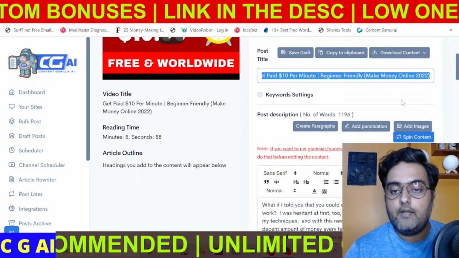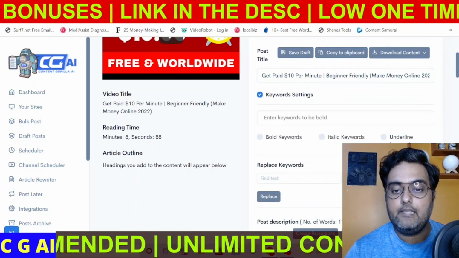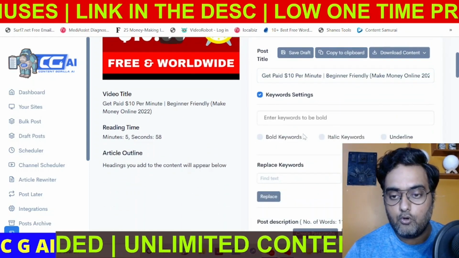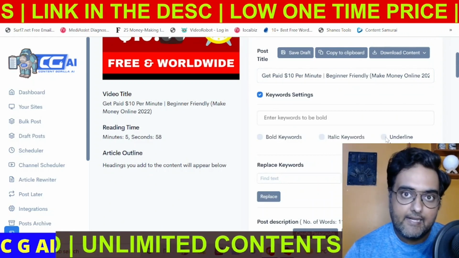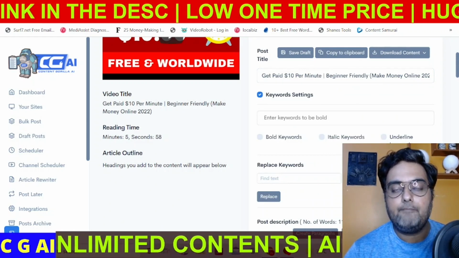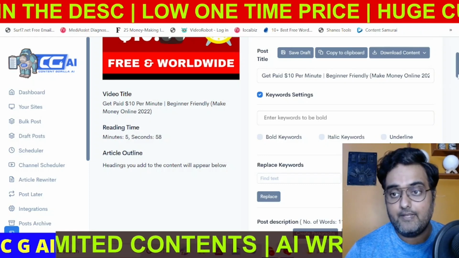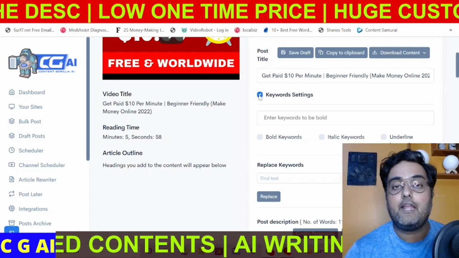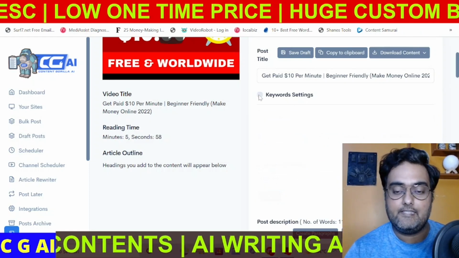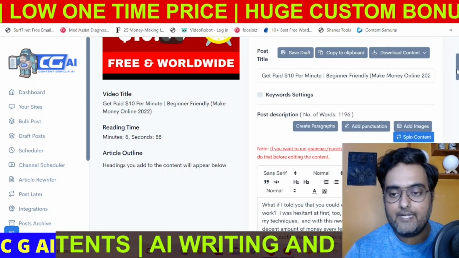Then you can also go ahead and use the keyword settings. In the keyword settings, you can set the keywords to be bold, italic, or you can underline them as well. You can even find and replace keywords, which is a very, very good feature to have. That means you can control the keyword density with this. This is very important in SEO terms, right?